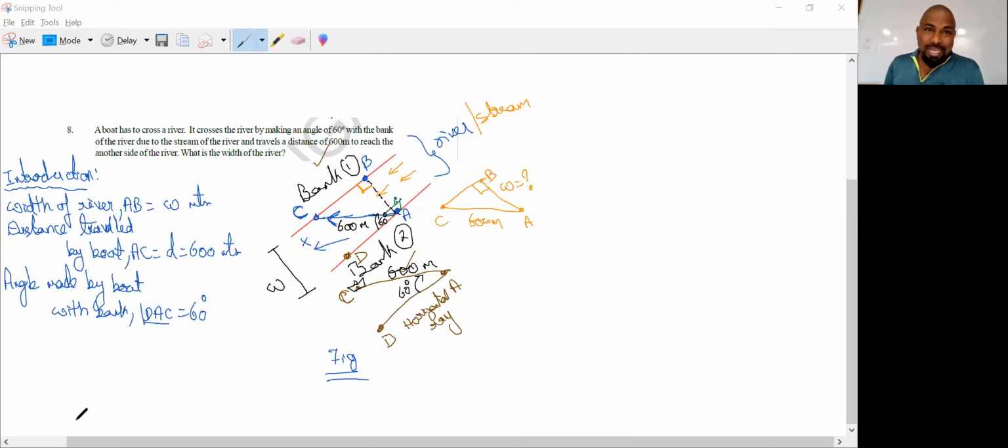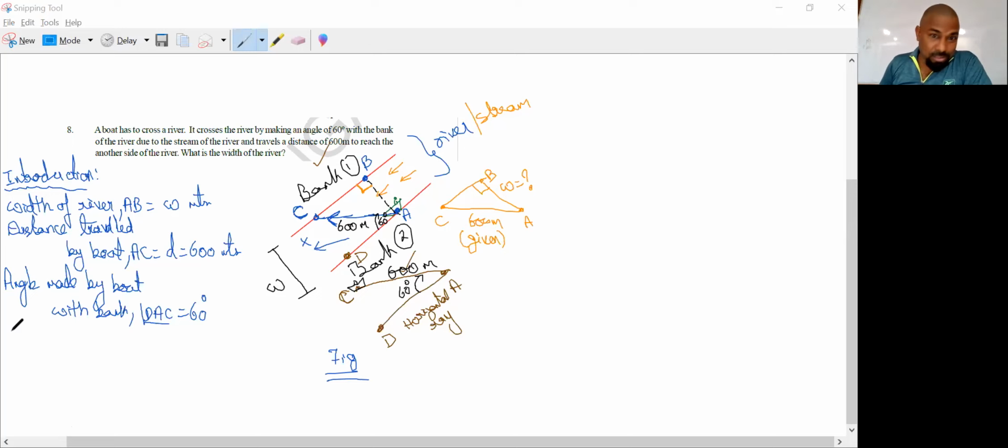So we got a right angle triangle, and one of the distances is given, 600 meters, and he is asking us to find W. If we have one angle inside that right angle triangle, we can figure it out. So from the 60 degrees we have, we want to get into the triangle. Let us find a relation.